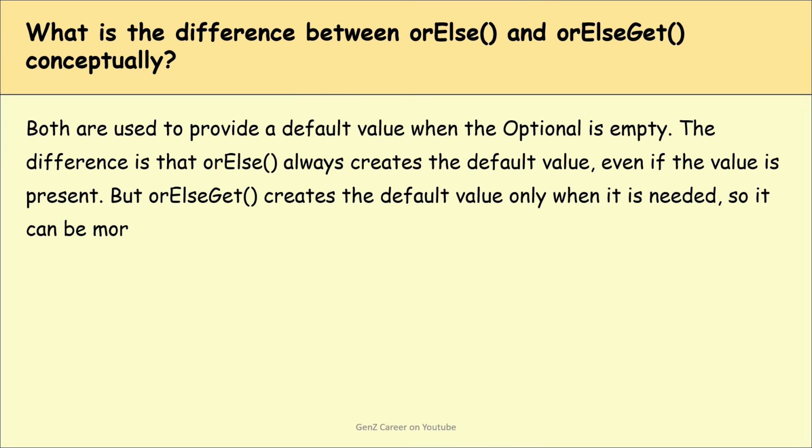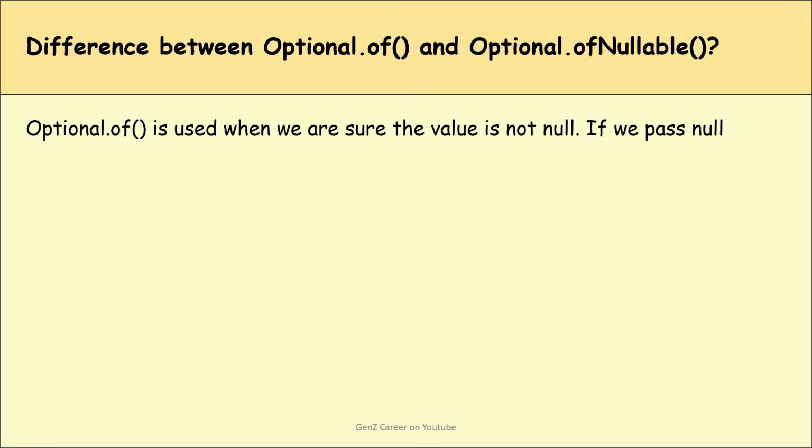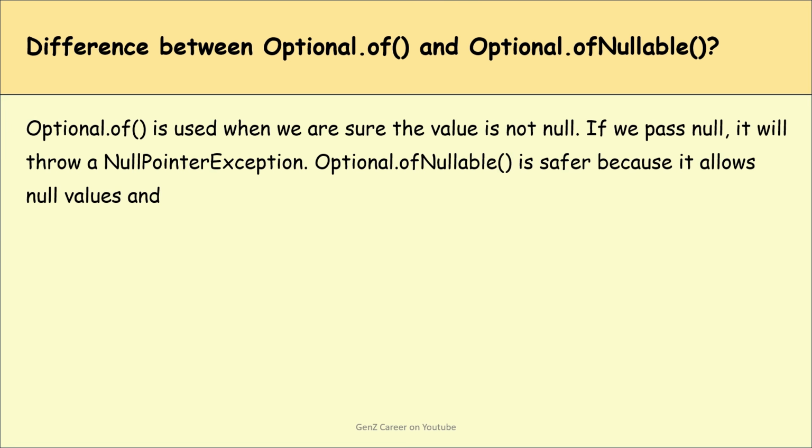Okay. Next question is, guys, what's the difference between Optional.of and Optional.ofNullable? So Optional.of is used when we are sure the value is not null. If we pass null, it will throw a NullPointerException. Are you getting my point? Optional.ofNullable is safer because it allows null values and returns an empty Optional if the value is null.